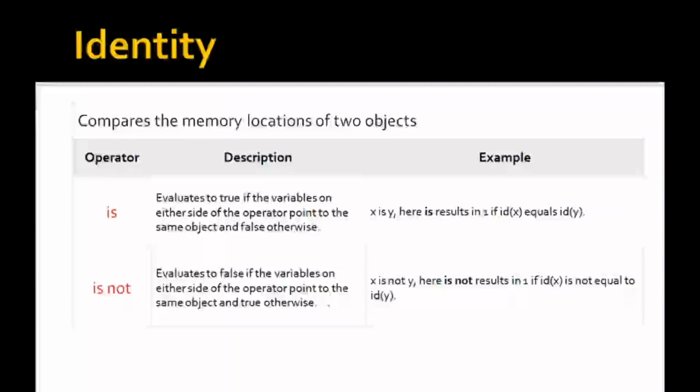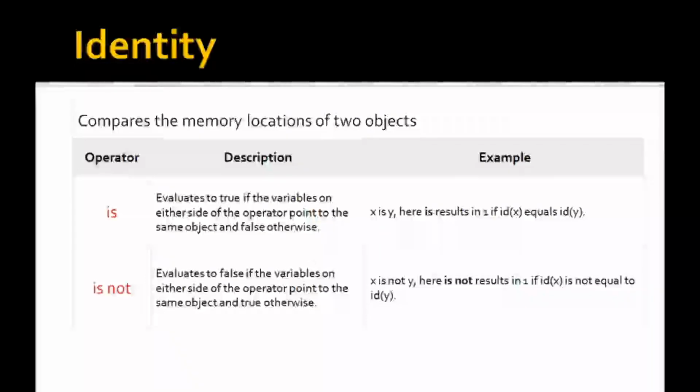Next is the identity operator. It compares the memory location of two objects. First is the is operator. It evaluates true if the variables on either side of the operator point to the same object and false otherwise. See one example here. x is y. Here x results in 1 if identity of x equals the identity of y.